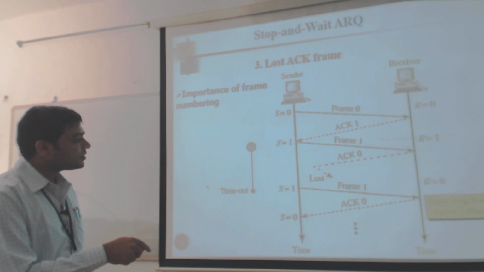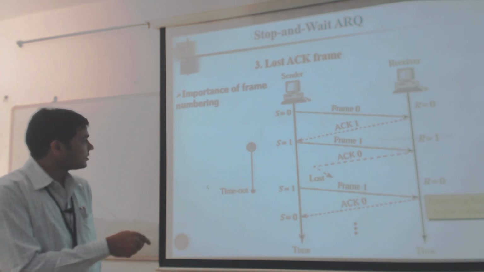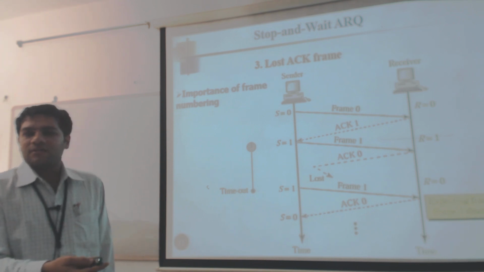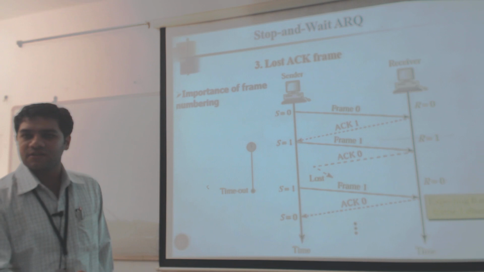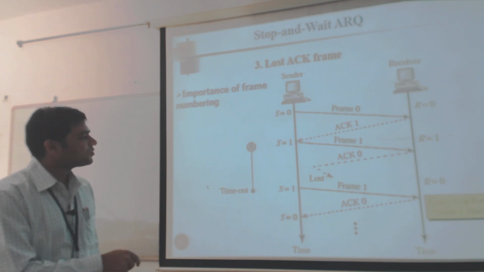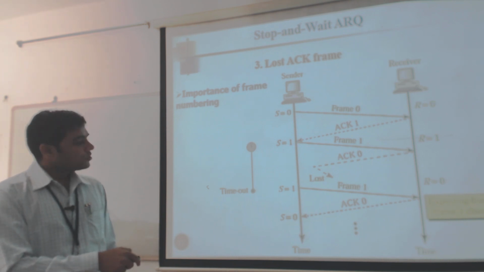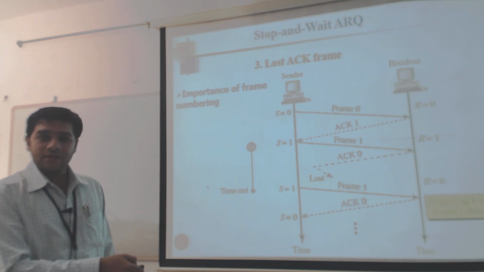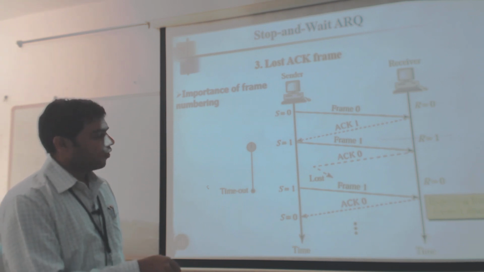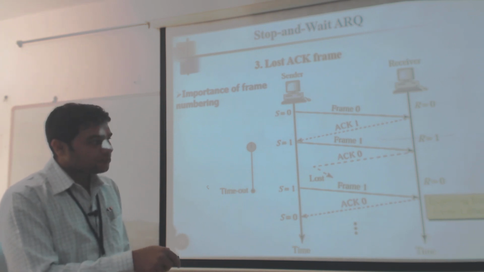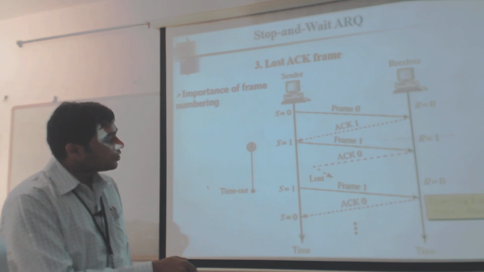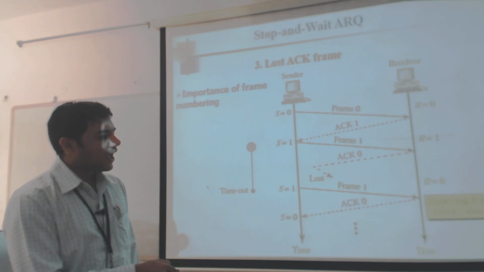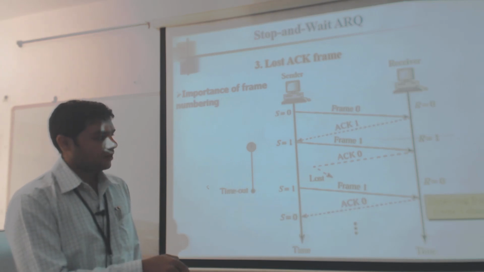Once the acknowledgement has been lost, what does the transmitter understand? It understands that the packet has not been delivered to the receiver, so it retransmits frame 1. But the receiver already knows it has received frame 1, so it is expecting frame 0, not frame 1. That is indicated by R equal to 0.